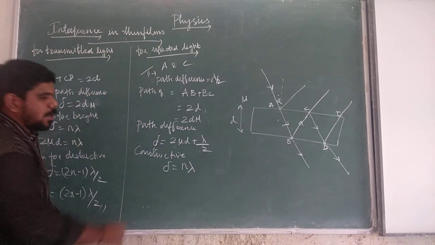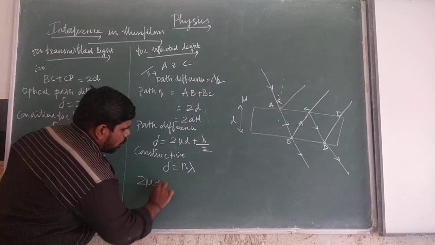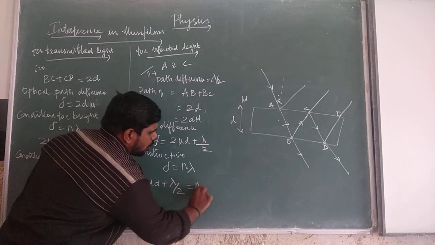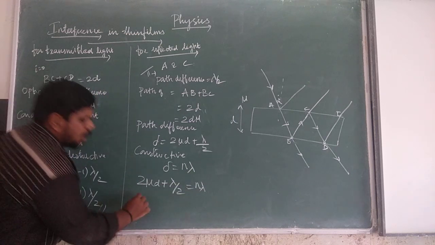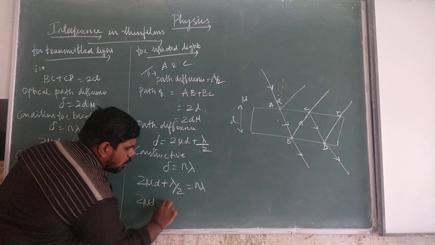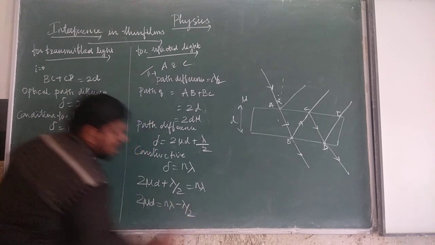If you substitute, what do you get? 2 mu d plus lambda by 2 is equal to n lambda. So 2 mu d is equal to n lambda minus lambda by 2.